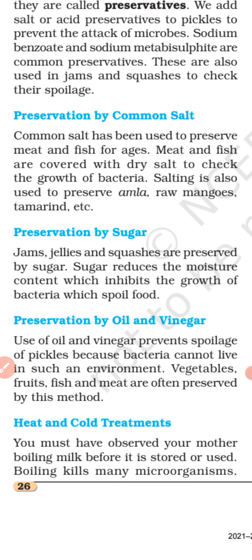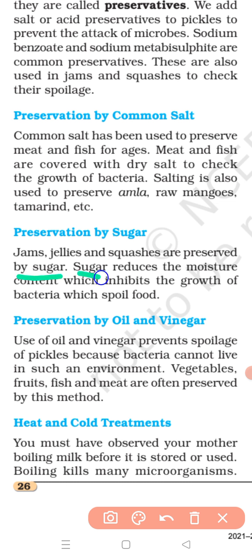So jams, jellies, and squashes are preserved by sugar. Sugar reduces the moisture content, which inhibits the growth of bacteria, which spoil the food.